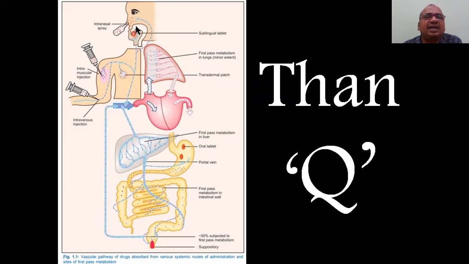Inhalation, buccal tablet, chewable tablet, sublingual tablet, see, all have a very good connection directly into the systemic circulation. Whereas, see here, blood vessels from the stomach, blood vessels from the small intestine, blood vessels from the large intestine, all these connect to the liver only. See, it is passing through the liver. Here only first pass metabolism will happen. This is the concept of first pass metabolism.